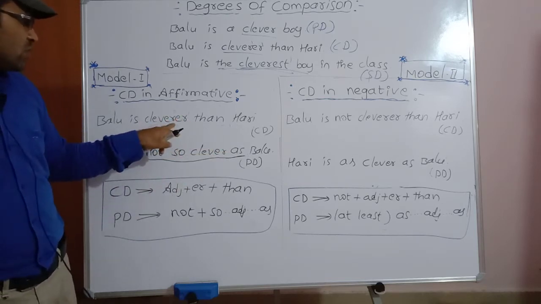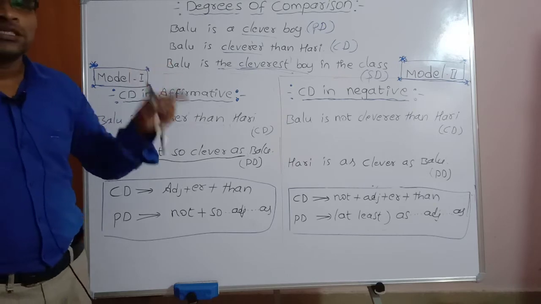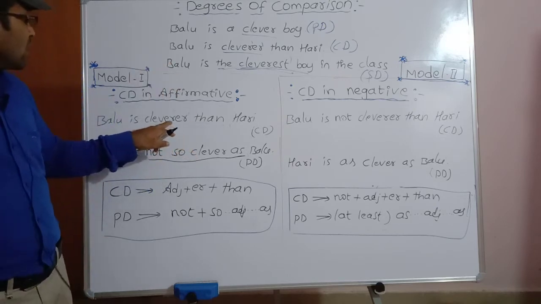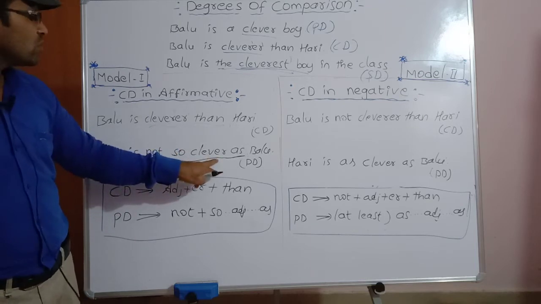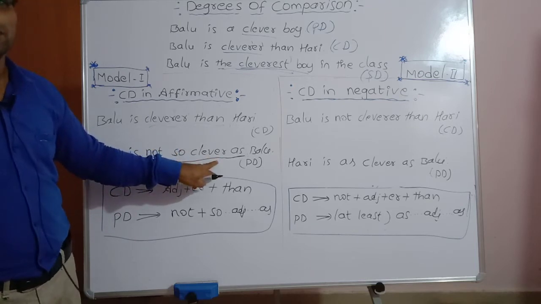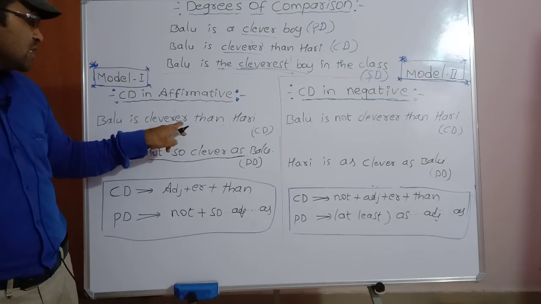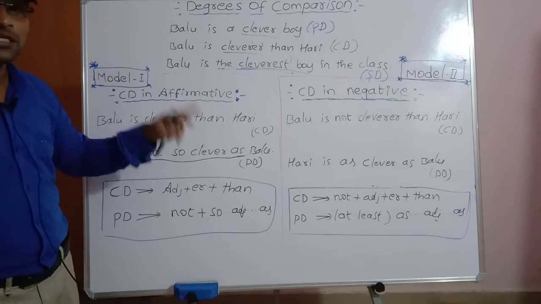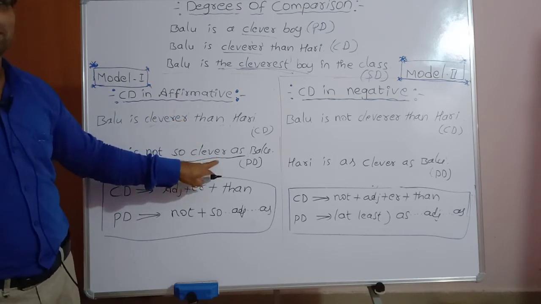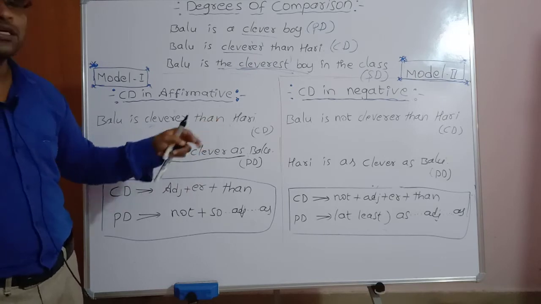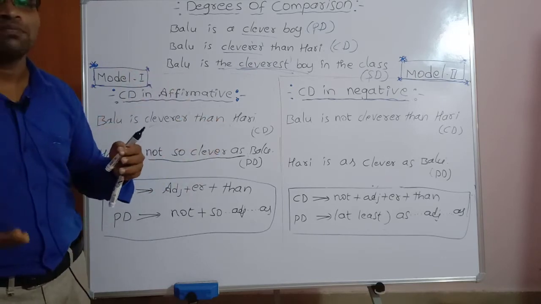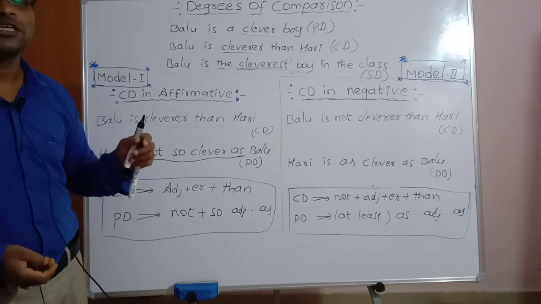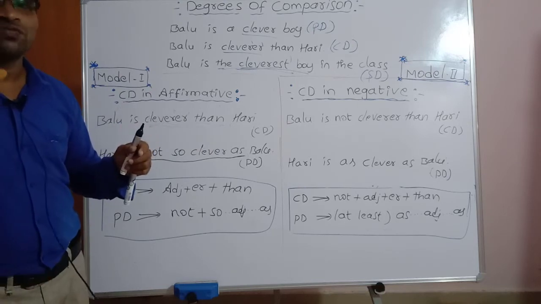The next one, change the adjective cleverer to clever. Here the adjective cleverer is changed to clever because we are transforming the comparative degree into the positive degree. Positive degree means the base form of the adjective is used.